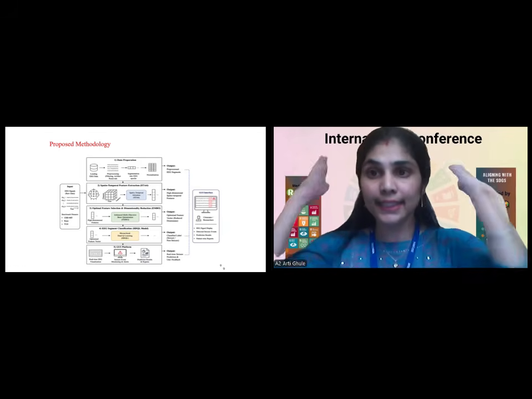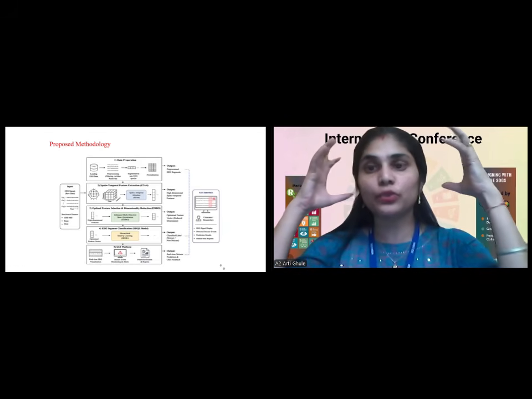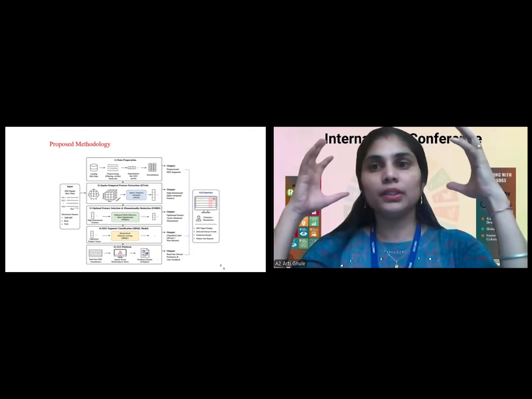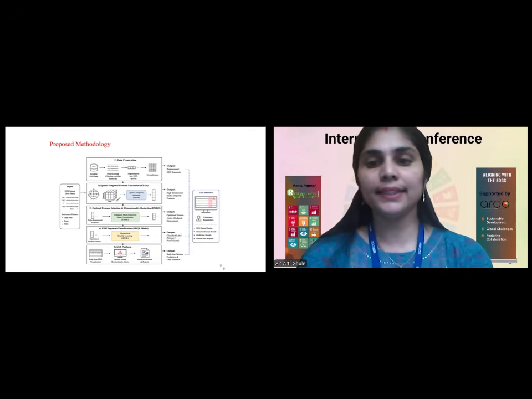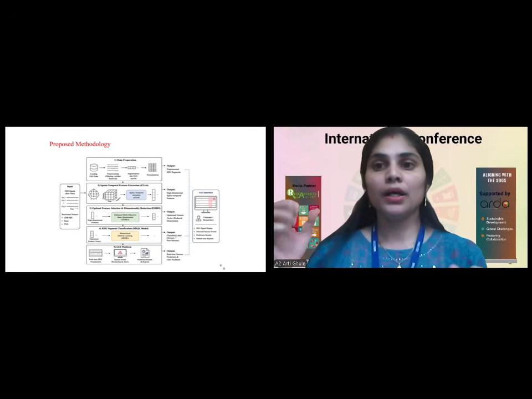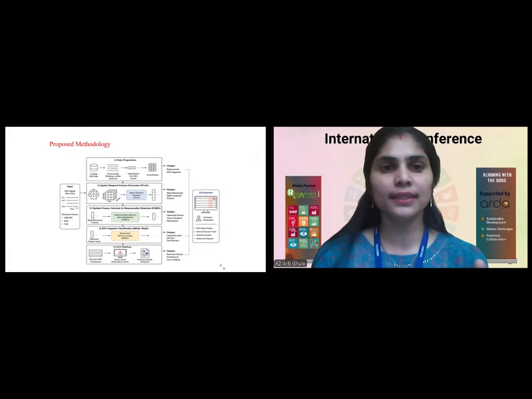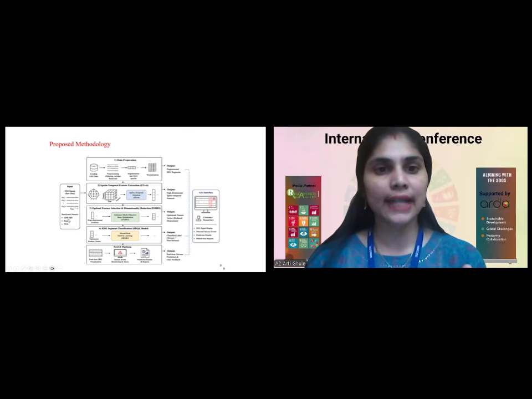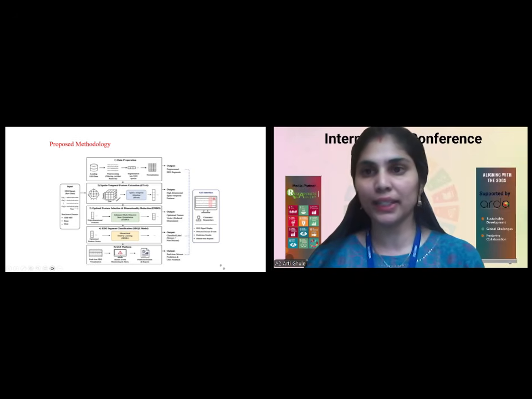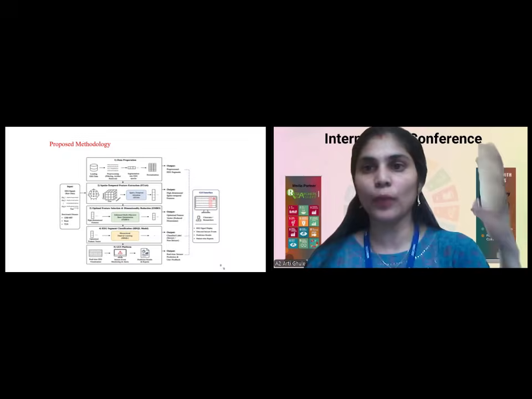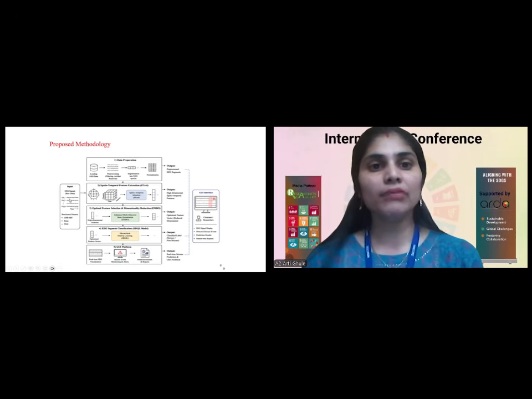This EEG signal is what we capture through the EEG cap, and this EEG cap has 23 channels like CH1, CH2, likewise. The CHB MIT dataset, which is publicly available, has 23 channels. I have collected that as the input.